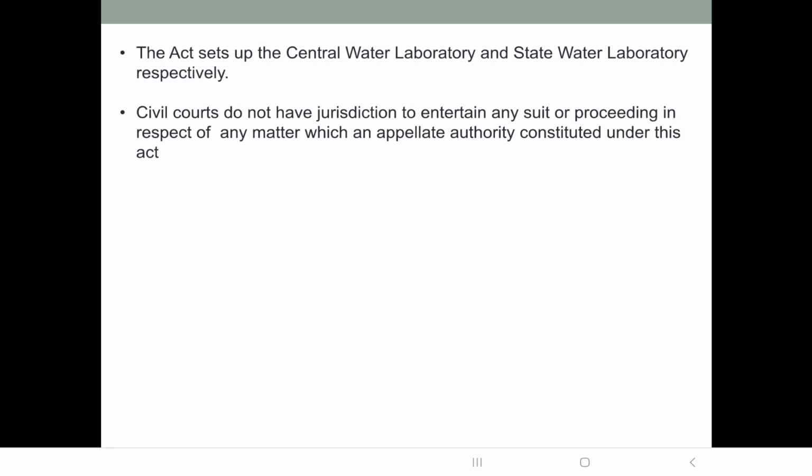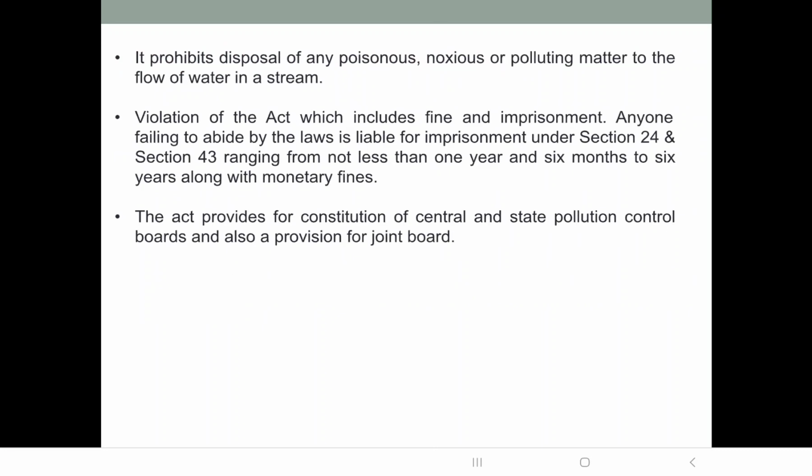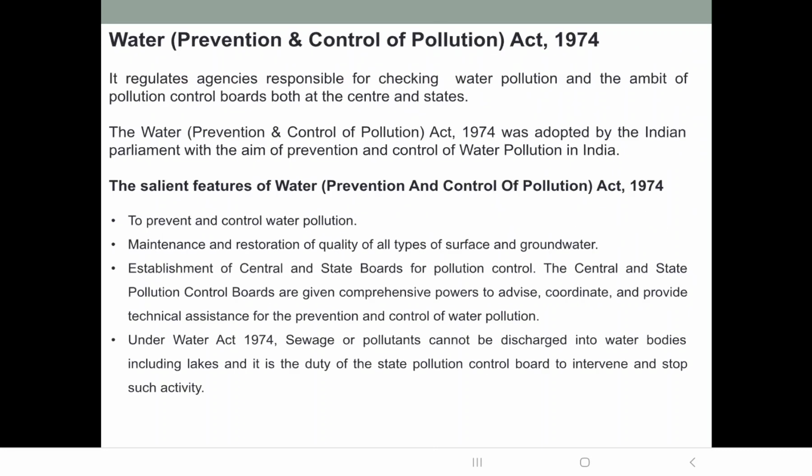Civil courts cannot interfere. Then let us first revise this act, what we have discussed under Water Prevention and Control of Pollution Act. See, first of all, it regulates the agencies that are responsible for checking water pollution and the ambit or scope of the pollution control boards, both at the center and state.